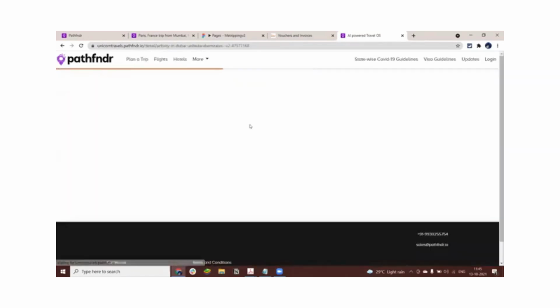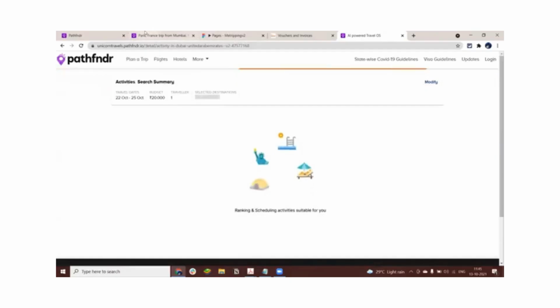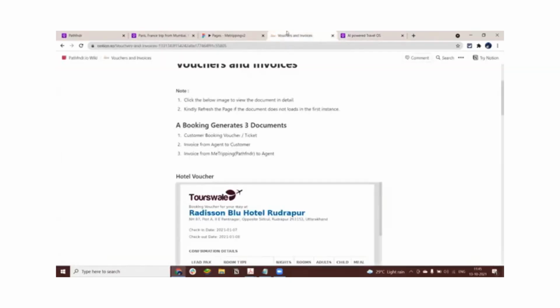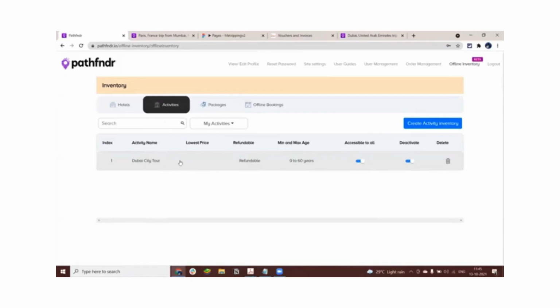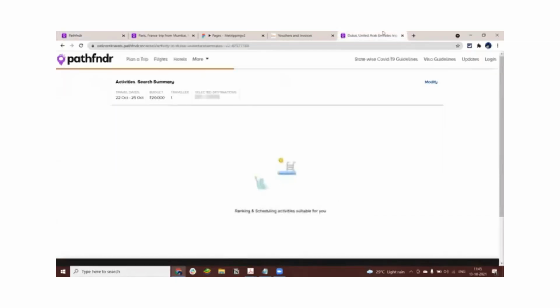So let's say that I have a customer in Dubai who is looking for sightseeing. And you have got this very beautiful rate for Dubai sightseeing tours, which you have from your suppliers. What you do is upload that Dubai city tour over here as content and make it accessible to all. That means other travel agents also now have access to your content. So suddenly our platform becomes a distribution medium for you as well.